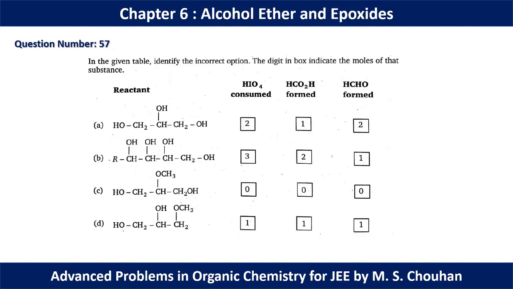In question number 57, in the given table, identify the incorrect option. The digit in the box indicates the moles of that substance. So we can quickly go through a trick which can give you an idea how to solve this kind of question. So basically, if we have 1,2-diol,